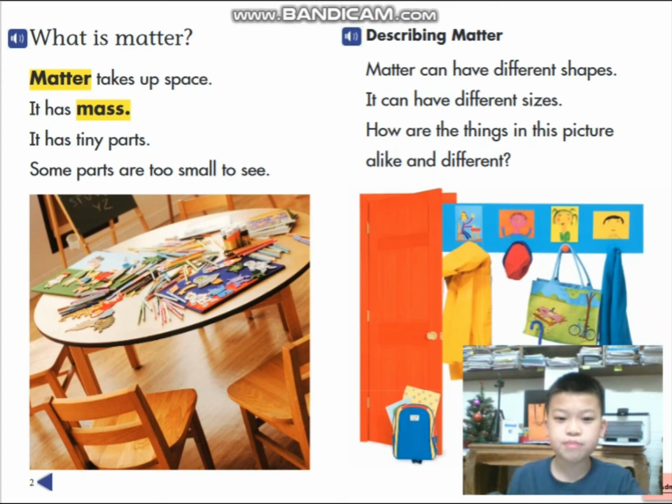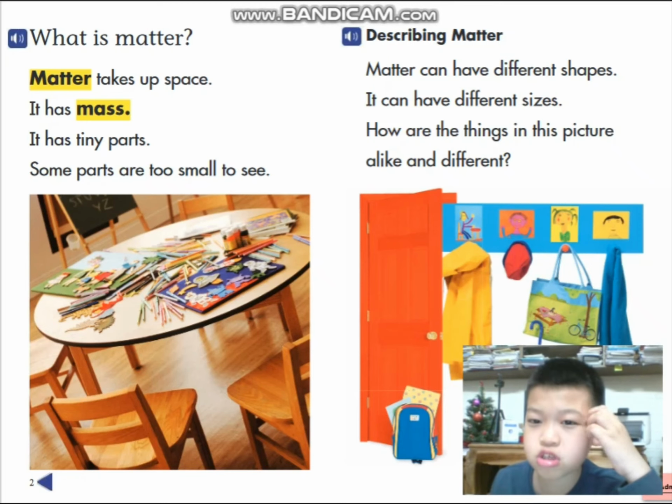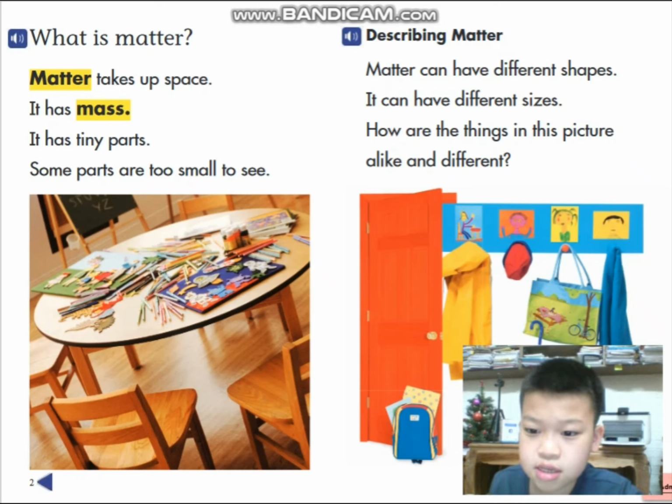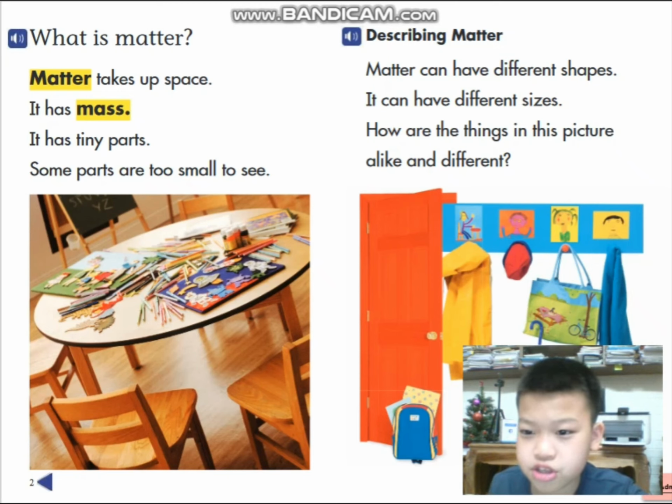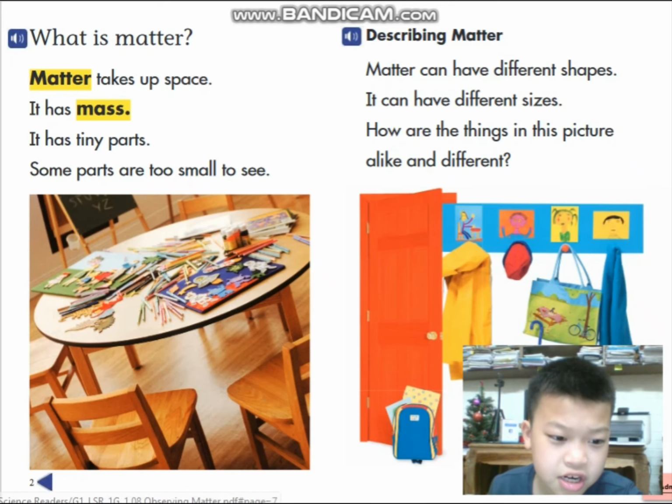Describing matter: matter can have different shapes and sizes. How are the things in this picture alike and different? These are things you normally see every day, everywhere.